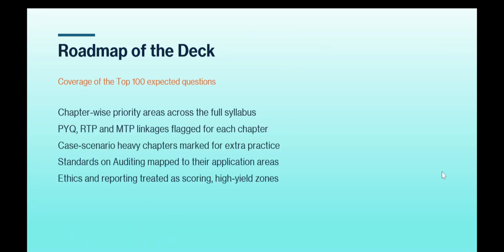Roadmap of this deck: we are doing chapter wise priority areas across the full syllabus, with PYQ, RTP and MTP linkage flagged for each chapter. Case scenario heavy chapters are marked for extra practice, standards on auditing are mapped to the application areas, and ethics and reporting are treated as scoring high yield zones. After these 100 questions we will also solve 50 PYQs, or you can say 50 questions with answers in professional ethics also, and how you will write the answers. Okay, so we will just start with the topic.